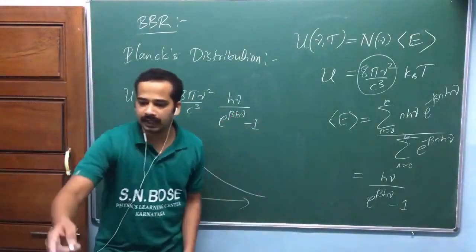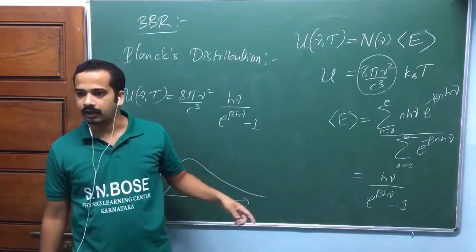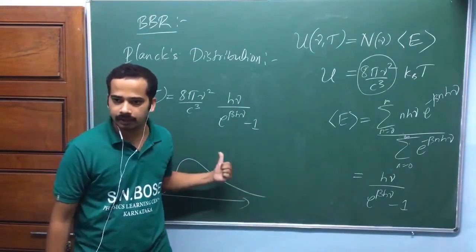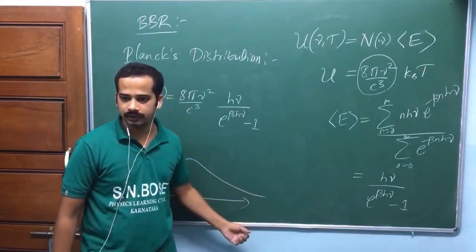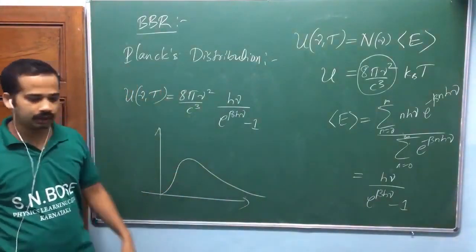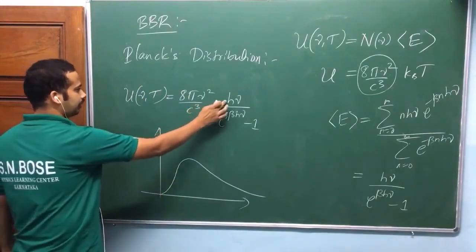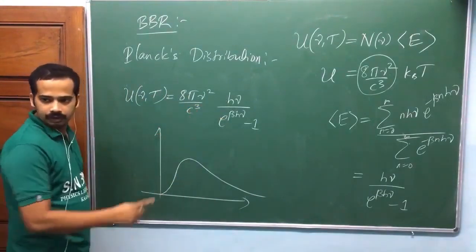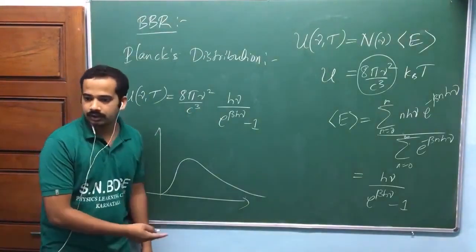Just like I found A and B. In the case of Wien's distribution, A and B are found from experimental data in the high frequency regime, where Wien's distribution used to fit well. Similarly, this used to fit the entire curve. Using experimental data, they find h. This is the first time he defined quantization.